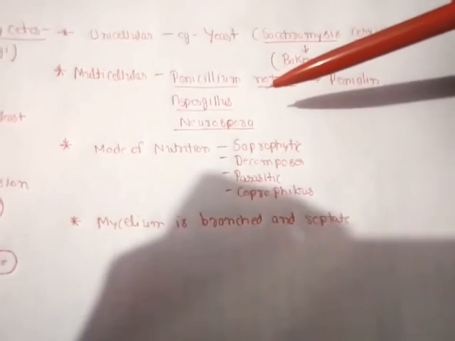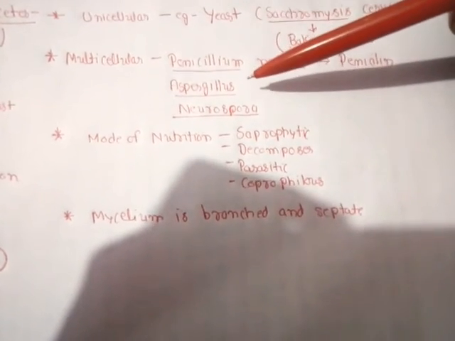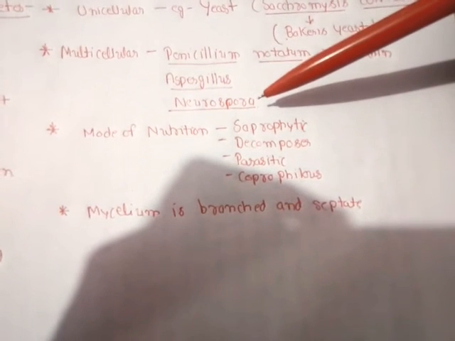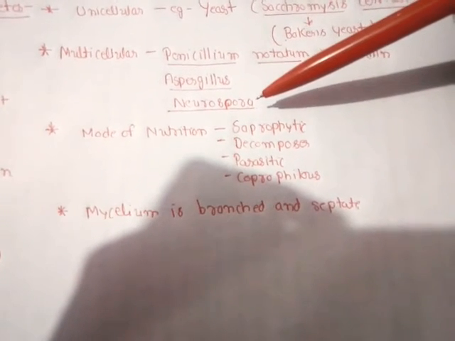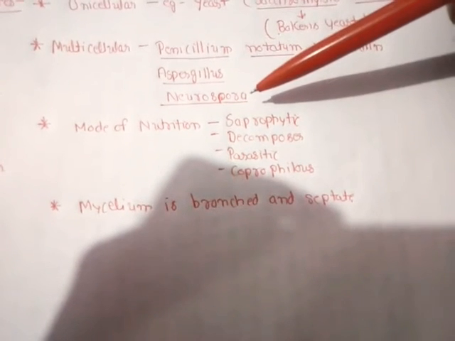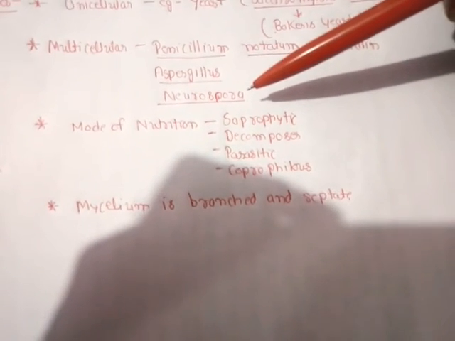Some other examples of multicellular Ascomycetes fungi are Aspergillus and Neurospora. Neurospora is nowadays used extensively in genetics study. Neurospora is used very extensively today in the study of genetics.